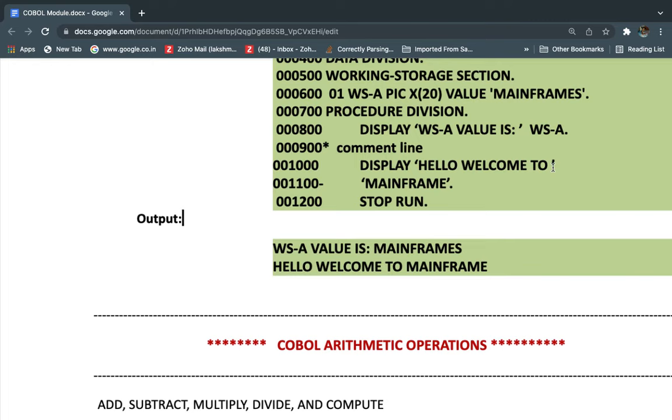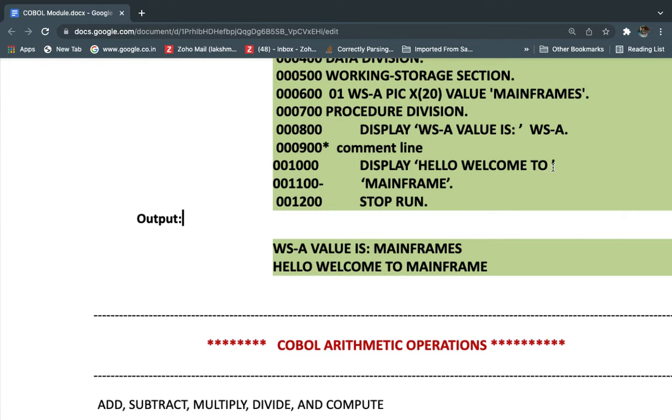And next is the environment division. There we can define the computer, I mean which computer or device we are using to compile and execute the program, and file related information under the environment division. In the data division we can declare the data part, meaning if we need to define some variables, we can define them in the data division by using different sections based on our requirement. In the procedure division, the main logic, the application program logic, we can implement.